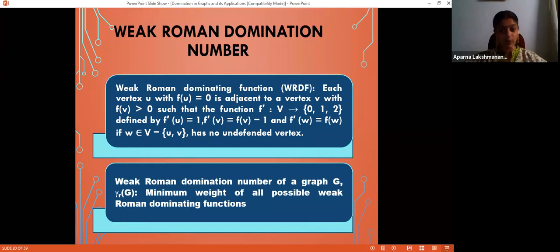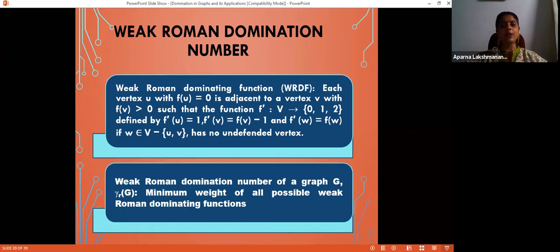That is, if it was 2, it will be reduced to 1. If it was 1, it will be reduced to 0. We are just shifting one unit from v to u and observing the new situation, making sure that there are no undefended vertices. If that condition is satisfied, then the function is called a weak Roman dominating function.